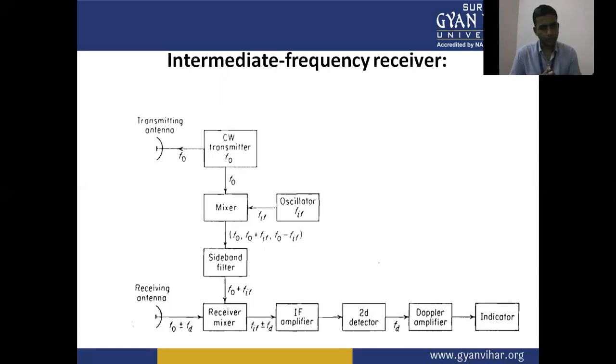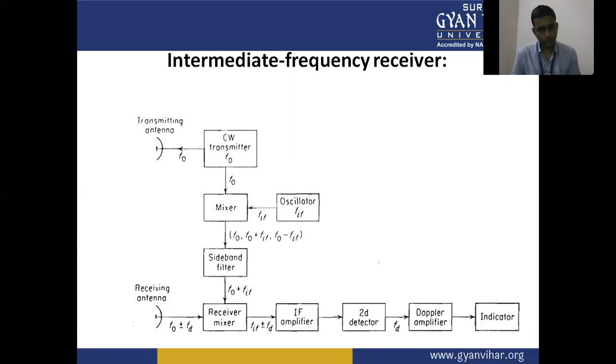Then we have a sideband filter that will pass only one band. Then F0 plus FIF goes to the receiver mixer, which receives some signal from the transmitter section and from the receiver antenna.